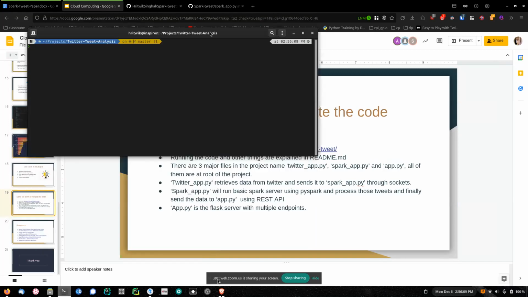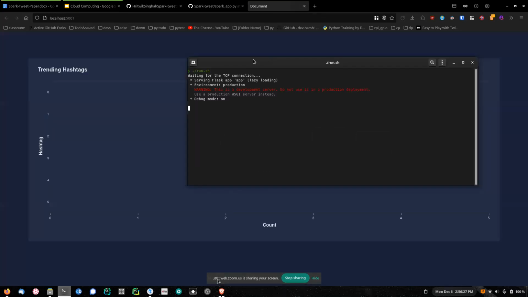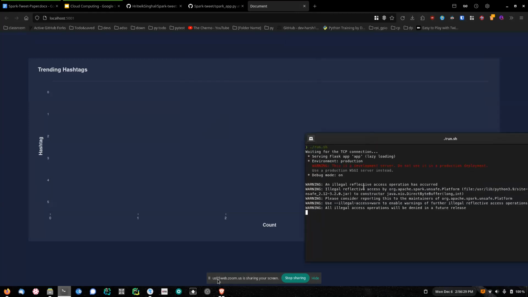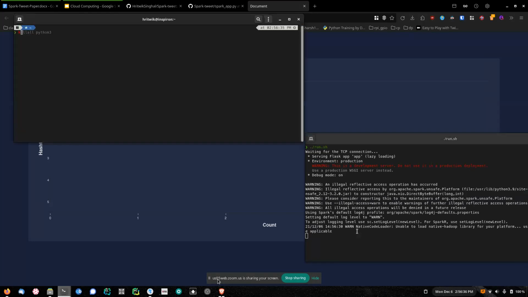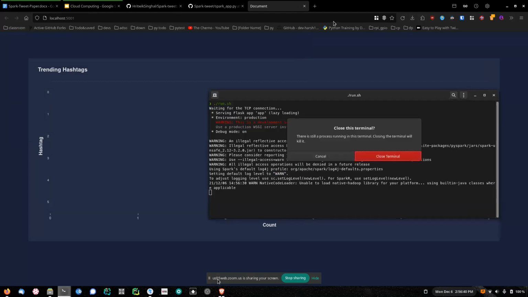There are particularly two ways to run the project. One is the automated script, which I will do at the start. Run.sh: you just clone the repository and run this script after reading the README file. It does exactly the same thing that I will be doing manually in the second part. So if I run this, it will automatically open everything. Let me just kill it, because it's not useful to get all the output in the same terminal window.